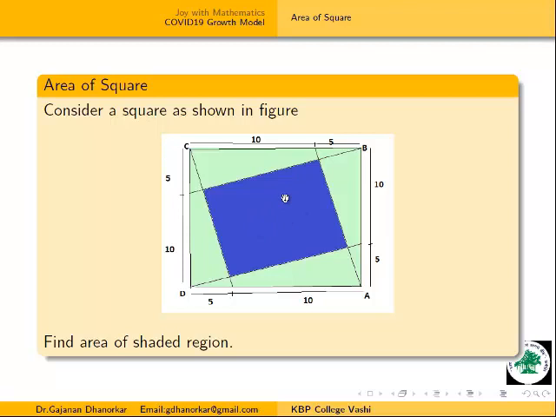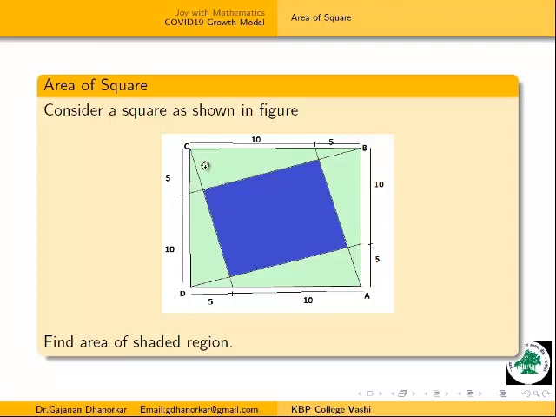To find the area of this blue part, first we will find the area of this triangle. We can easily find it because the base is known, the height is known, and this is a right angle triangle. If we know the area of this triangle, we can multiply by 4 and get the area of all these 4 triangles.